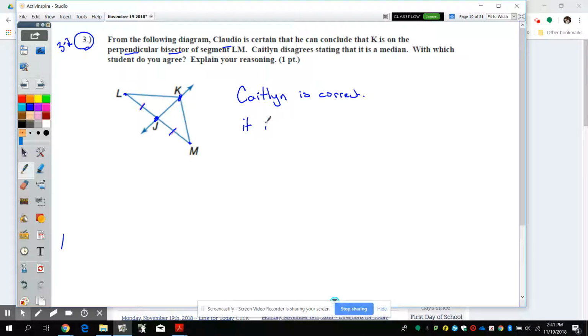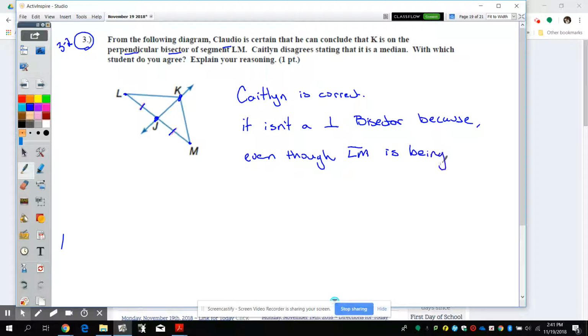I'm going to say it isn't a perpendicular bisector because even though LM is being bisected, it does not show it is perpendicular.